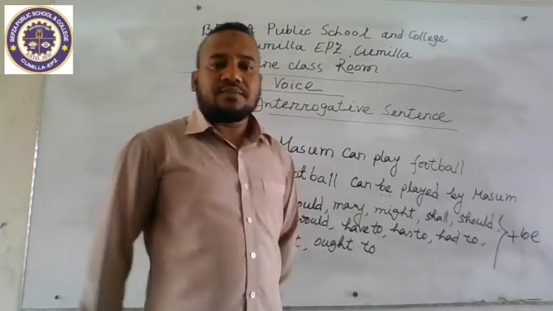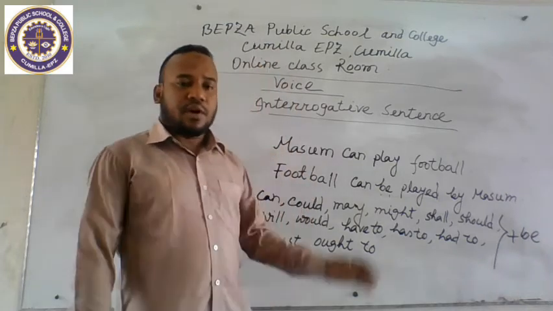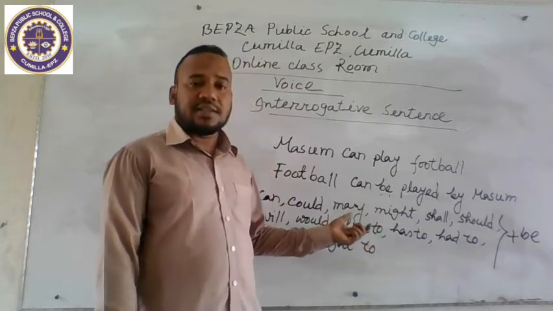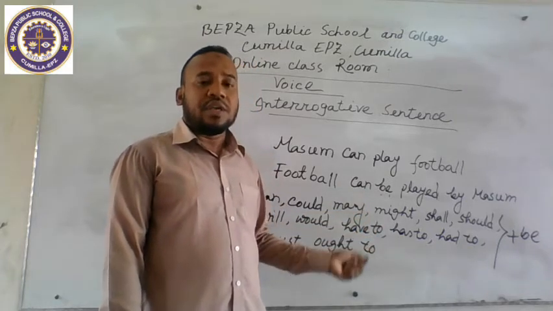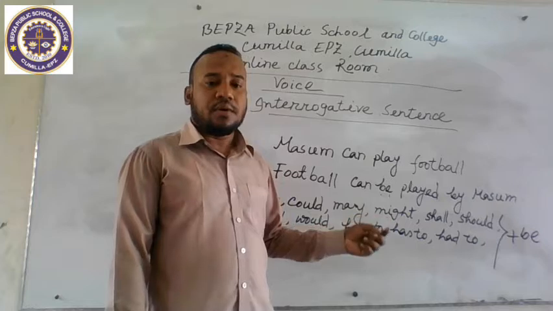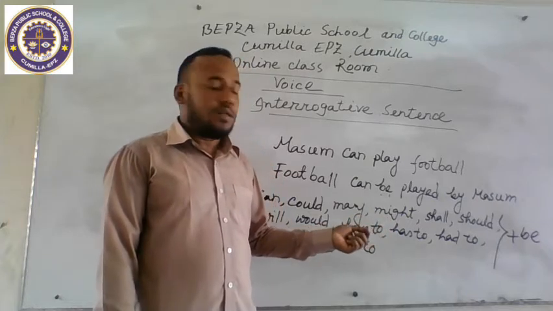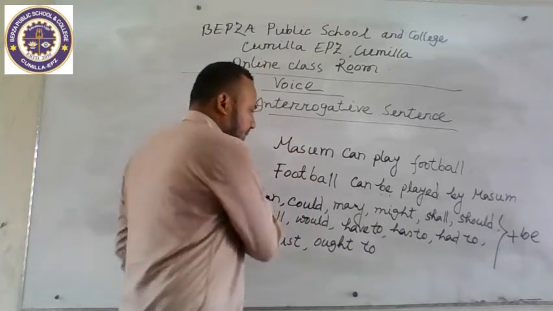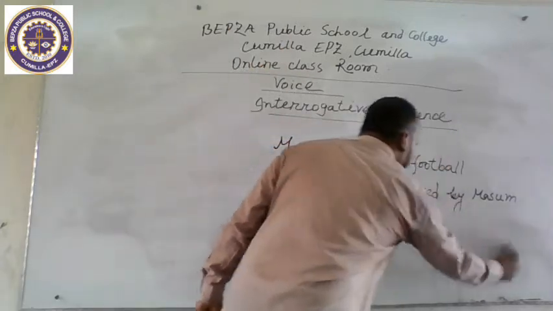We can easily understand from this discussion that if we get modals in the active form, we will change them in the passive voice.